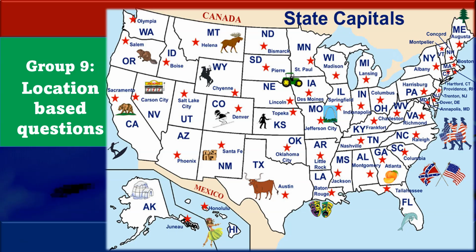For example, if you live in Arizona, the capital is Phoenix. If you live in New Mexico, the capital is Santa Fe. If you live in Florida, the capital is Tallahassee. And if you live in California, the capital is Sacramento. Find your state, and the capital of your state is right next to the red star.